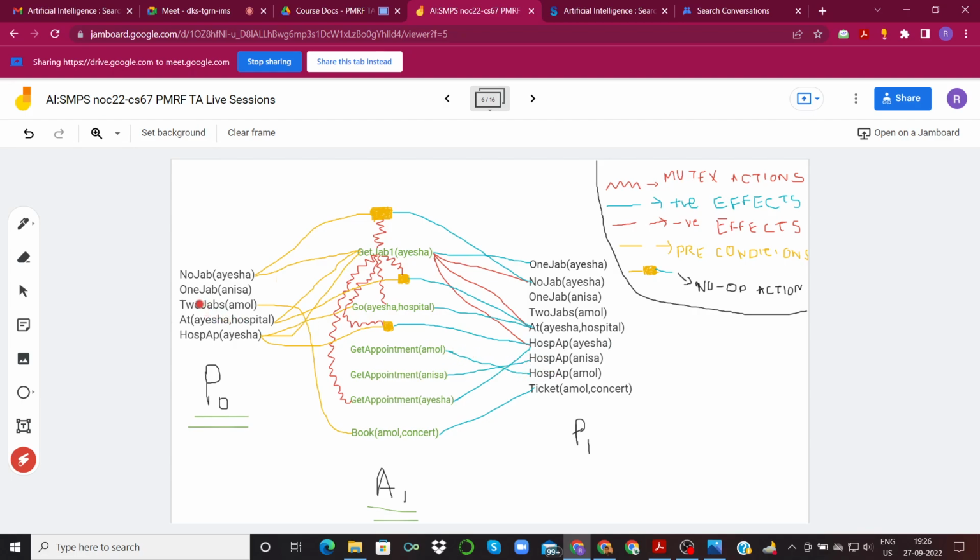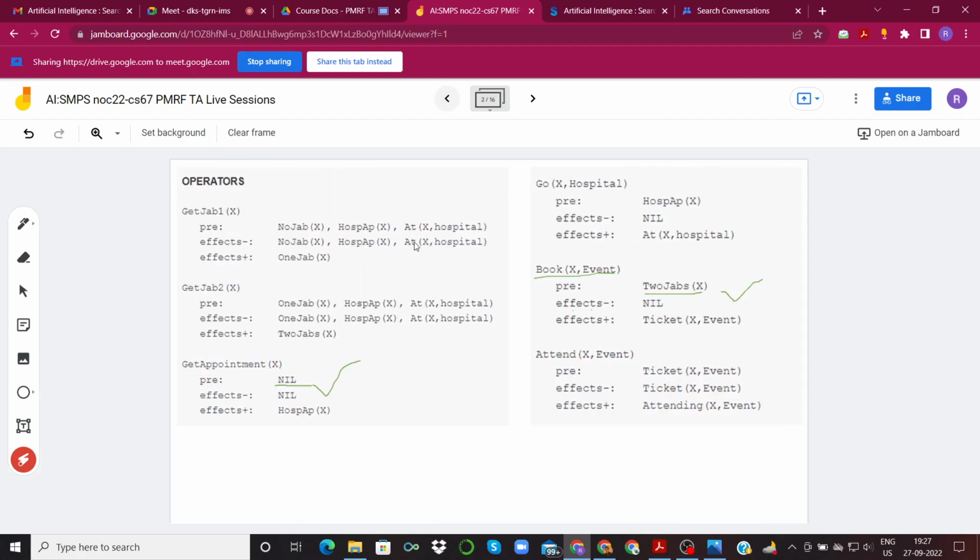Now let us look at the conditions for Anisa. For Anisa, we are told that one shot of vaccine is given. This is the information that is given to us. Based on this condition, the only operator that is applicable is the get appointment operator. Why? Because this does not have any preconditions, so it is applicable, and none of the other operators' preconditions are met for Anisa.